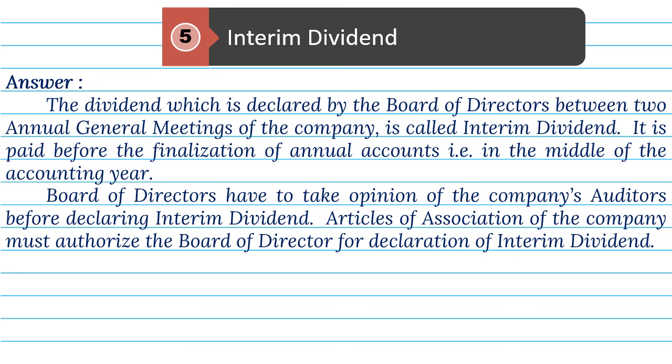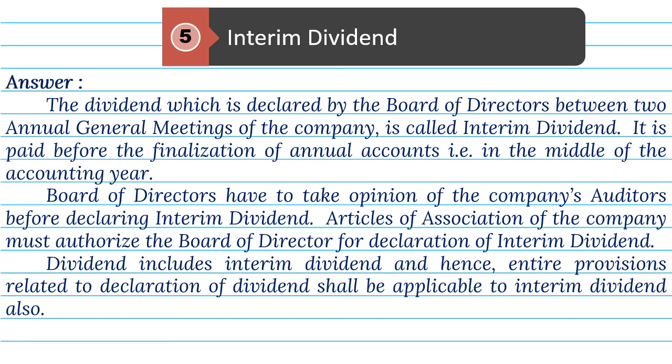Articles of association of the company must authorize the board of directors for declaration of interim dividend. Dividend includes interim dividend, and hence, entire provisions related to declaration of dividend shall be applicable to interim dividend also.